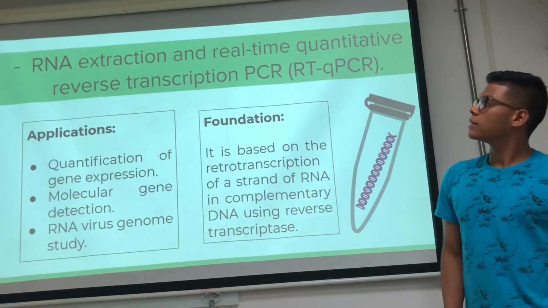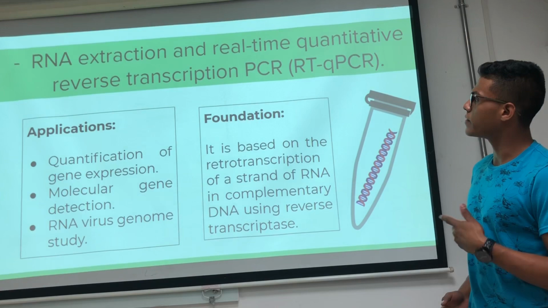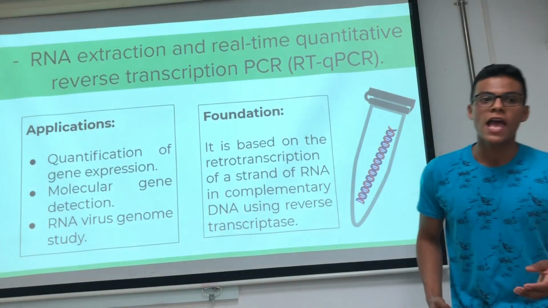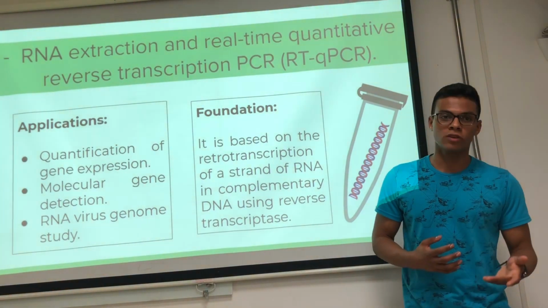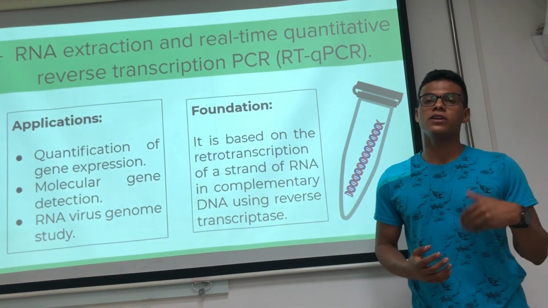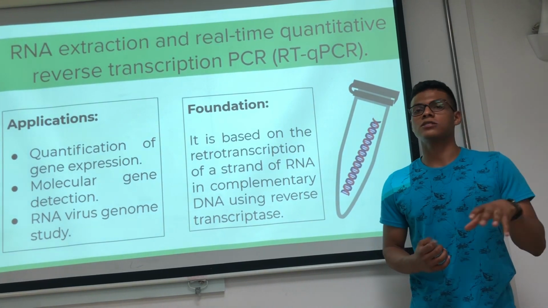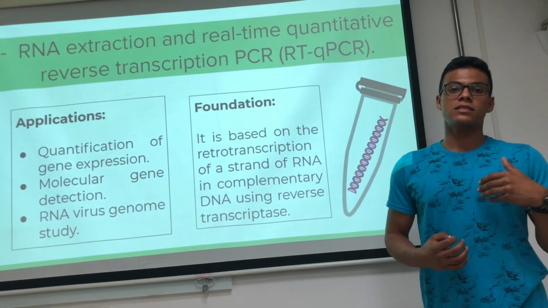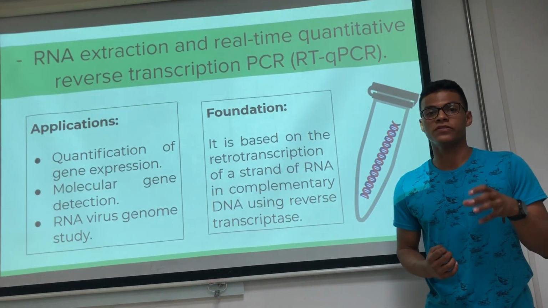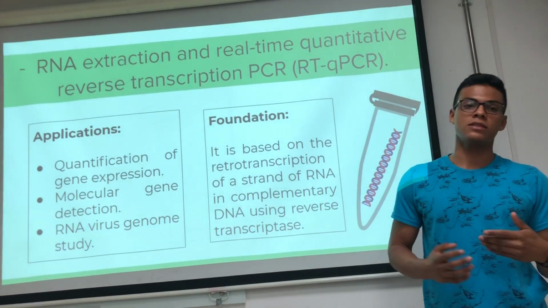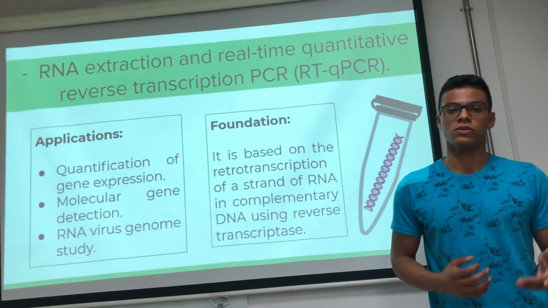The other method is RNA extraction and real-time quantitative reverse transcription PCR. This test is responsible for making a retrotranscription of an RNA strand into a complementary DNA strand using reverse transcription. It's used for the quantification of gene expression, molecular detection of genes, and the study of the genome of DNA viruses.